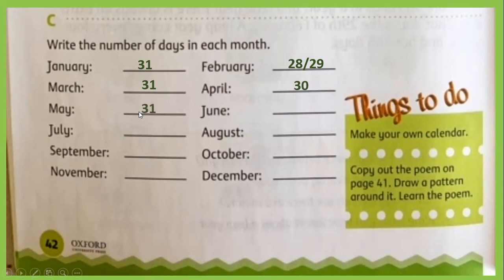Then May again 31, June 30, July 31, August 31, September 30, October 31, November 30, and then December 31. Okay, children, complete this exercise also in your social book, work page number 42. And after doing this, your lesson is done. Now your homework is to write the question answers in your notebook, and you have to learn the work page, the three exercises A, B, C.